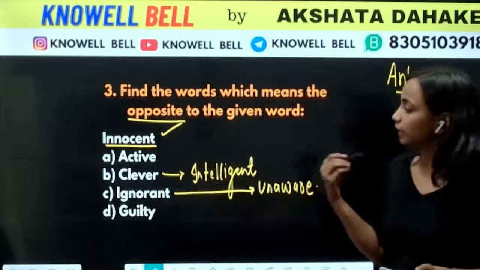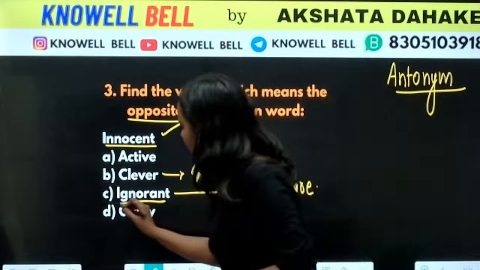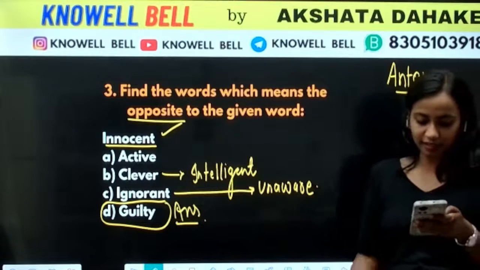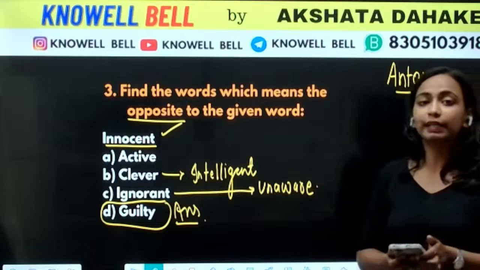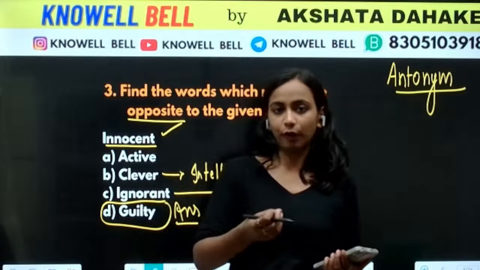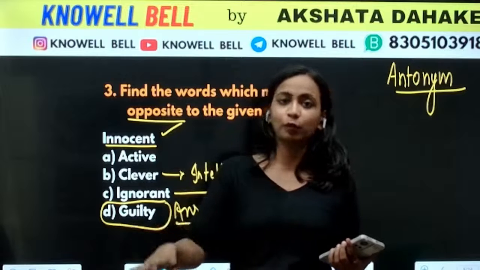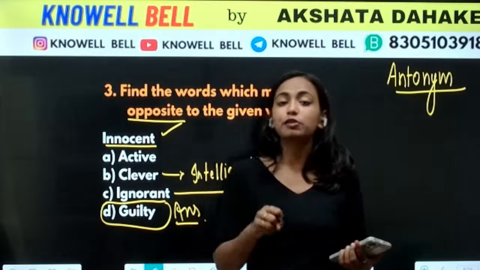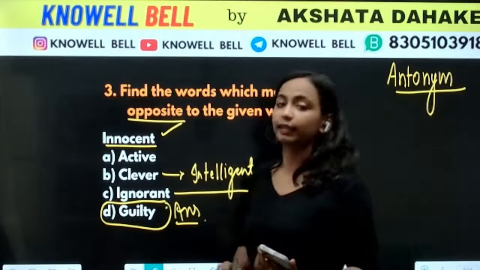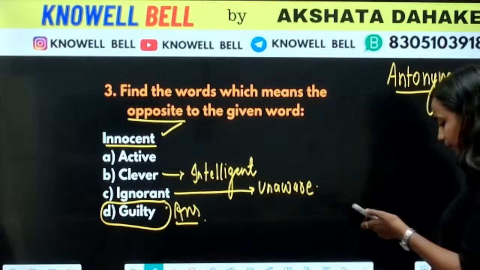Innocent. Innocent का मतलब in Hindi we call innocent as बेकसूर. What is the opposite of innocent? To be guilty. Innocent का opposite क्या होगा? Yes, D is the right answer. The opposite of innocent is to be guilty. Okay, like there was a culprit. The culprit was found to be innocent. मतलब जो culprit था, जज ने उसको क्या कहा? He was found to be innocent. उसको बेकसूर पाया गया. या फिर he was found guilty. So innocent and guilty are once again antonyms of one another. Clear to everyone? So the right answer would be guilty.